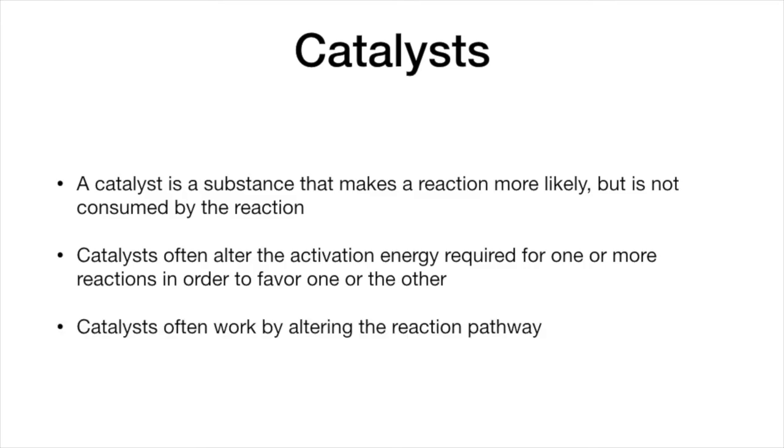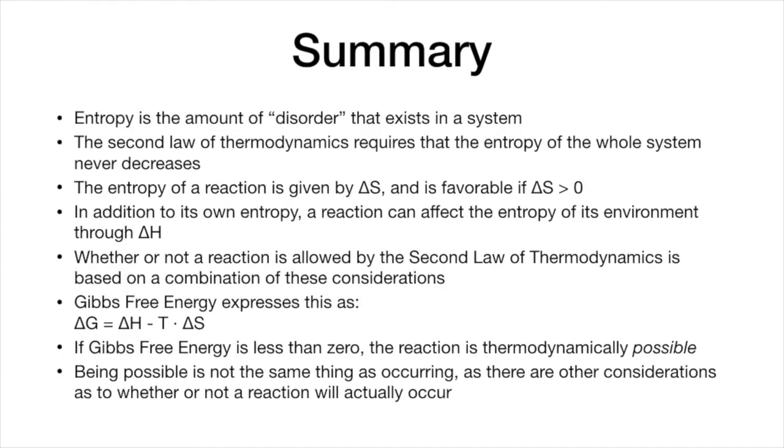They often work by altering the reaction pathway, like which order of things the actual reaction does. But in any case, the general method of a catalyst is reducing the amount of activation energy to perform some particular chemical reaction. So, in summary, entropy is the amount of disorder that exists in a system. The second law of thermodynamics requires that the entropy of the whole system never decreases. The entropy of a reaction is given by delta S, and it's favorable if delta S is greater than 0.